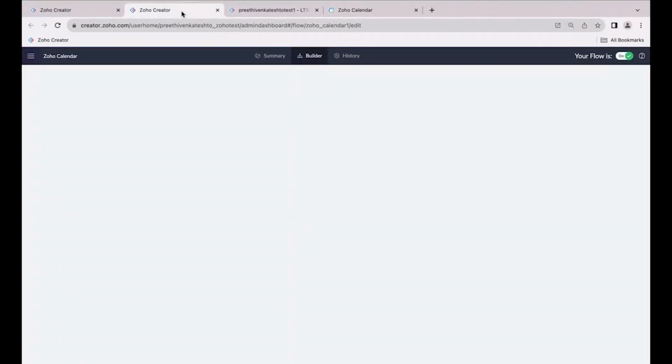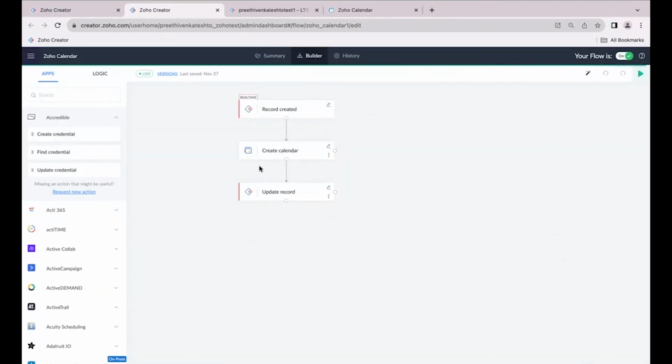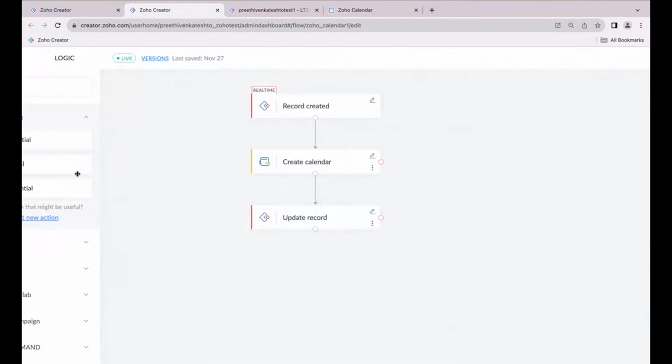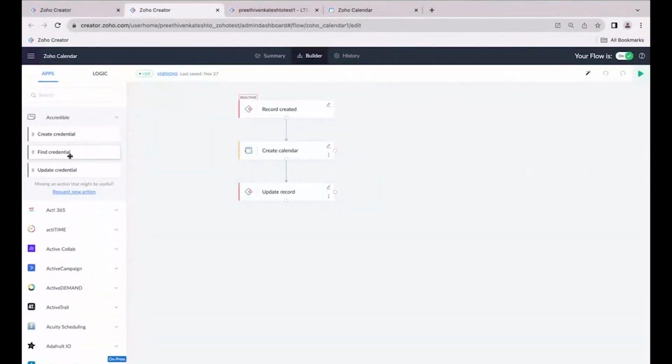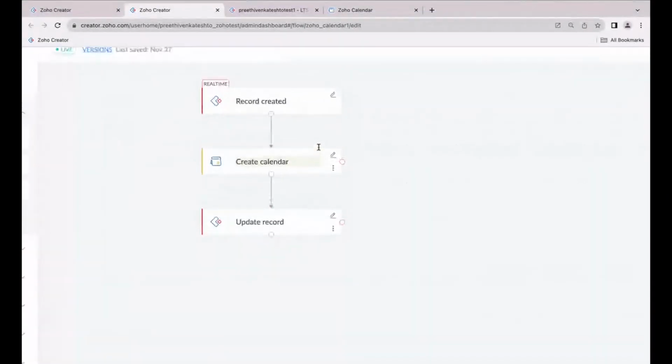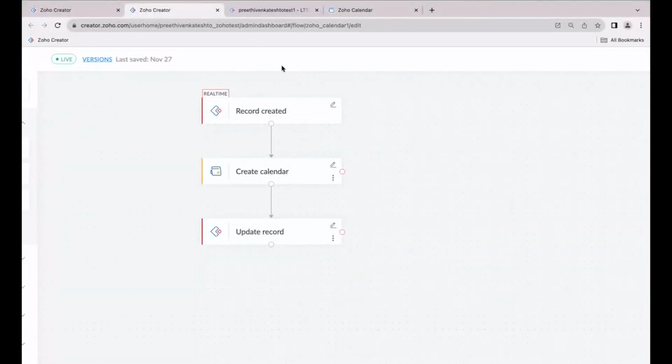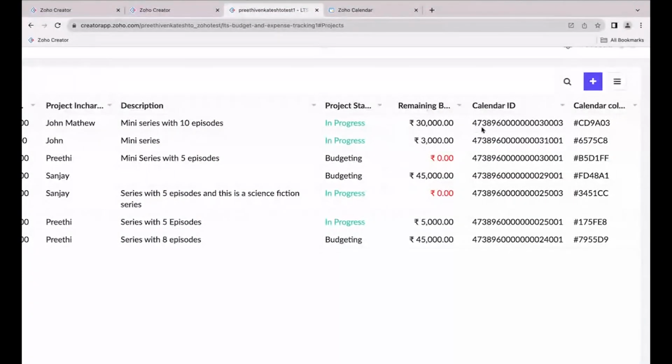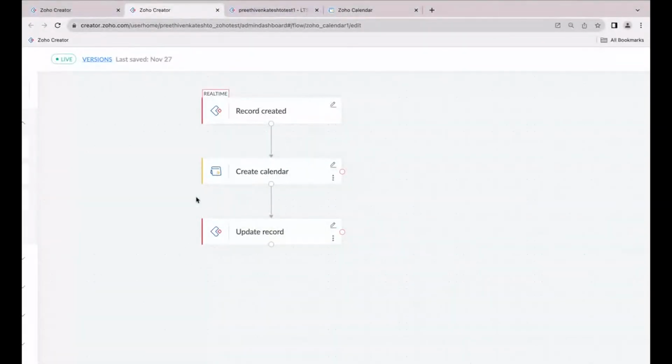A detailed documentation on how to create the integration creator will be shared in the chat. You can refer to that in order to build the integration creator. I have just dragged and dropped my creator module and the calendar module from this place. So whenever I create a record in my projects module, a calendar will get created in the Zoho calendar, and the calendar ID will get updated in the particular projects module. That's what is written behind here.